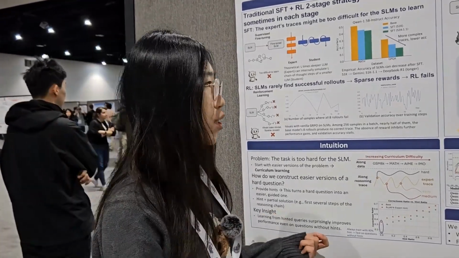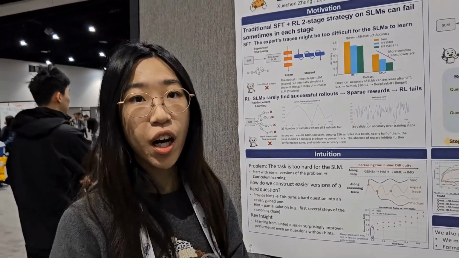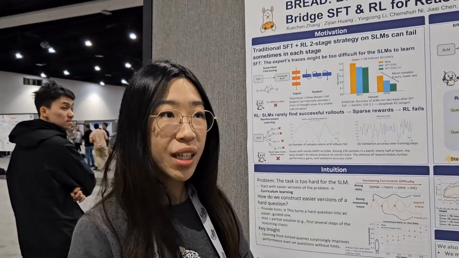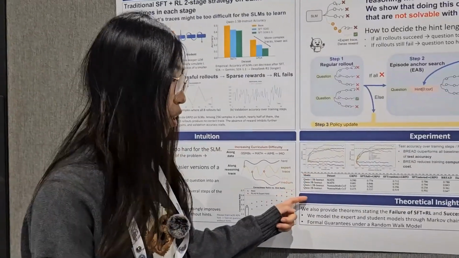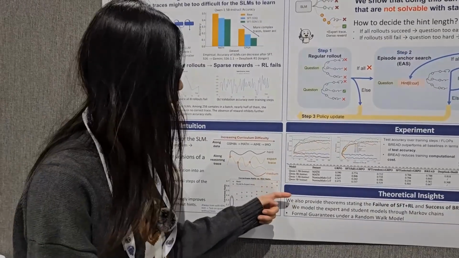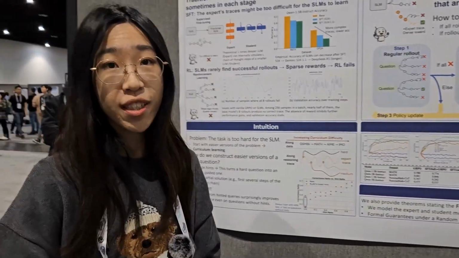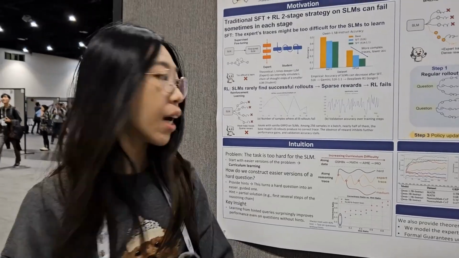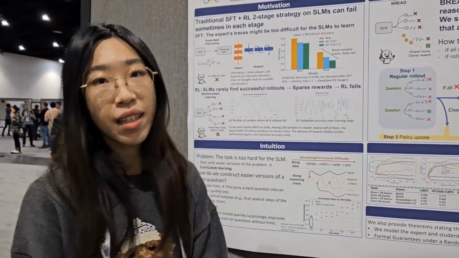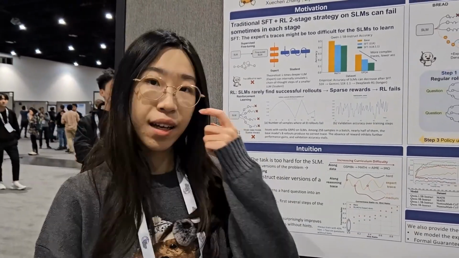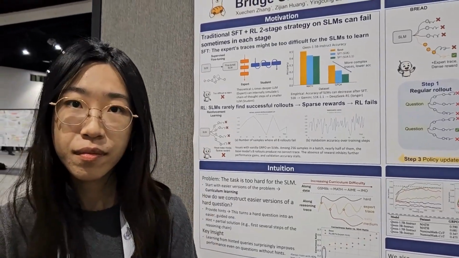Right. And do you have any intuition about how generalizable this is across different types of models? So actually, we think that for different architectures of the base model, it doesn't really matter. Here we show the Qwen results, but we also conducted experiments on Llama, which is a totally different model family, and it also works. So it worked similarly, right? Yeah.